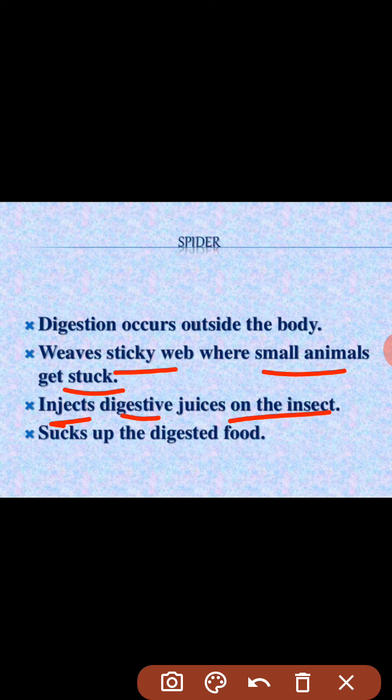It ejects the juices outside, like someone vomiting. In the same way the spider vomits digestive juices on the insect, and the insect gets digested, and the digested insect is taken in by the spider.